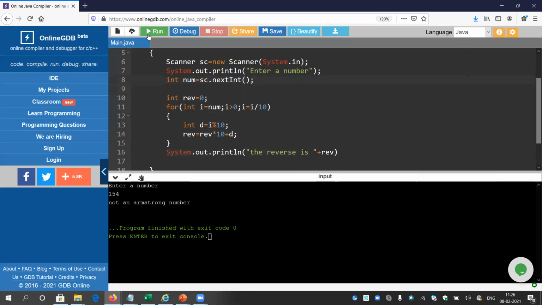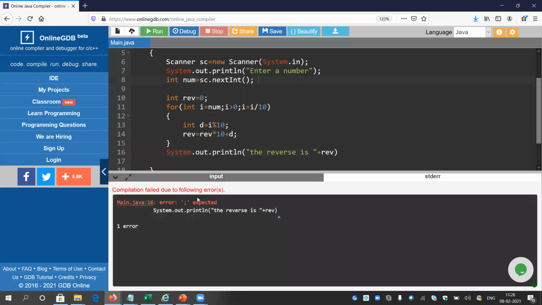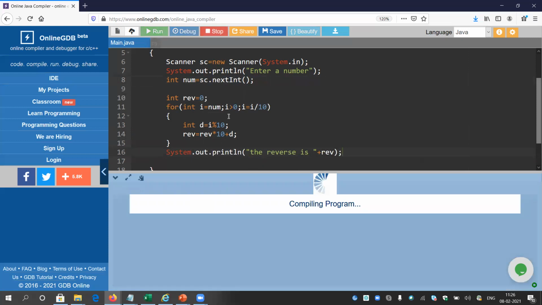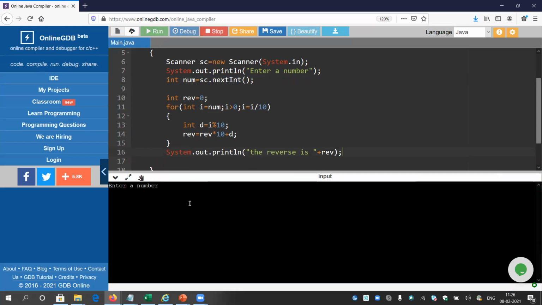Let me delete all this, I do not require it. Let me give 153 itself. I have forgotten to give the semicolon. Let me enter 153 itself. And it is giving the reverse as 351. Okay, correct. So that's all.